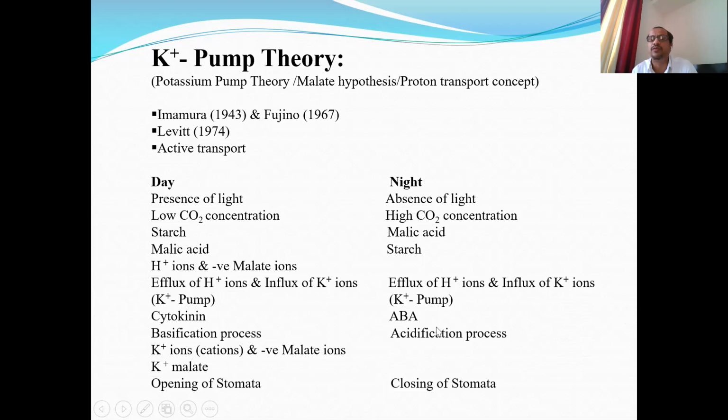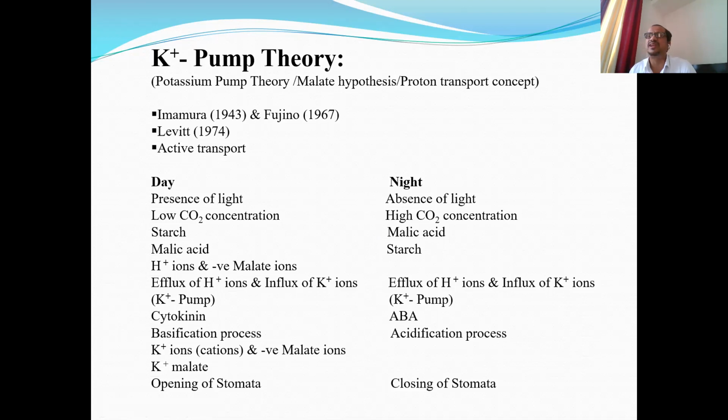Are you getting? So when H plus ions come inside, then by the reverse process, malic acid is formed again, and from malic acid starch is formed again. And as you know, starch is an insoluble substance, so it decreases the osmotic concentration. So if the osmotic concentration, or DPD, osmotic potential of the guard cell sap decreases, there is again the process of exosmosis.